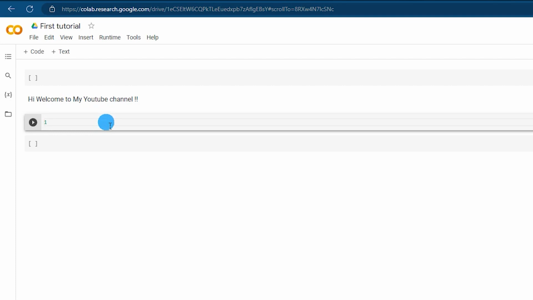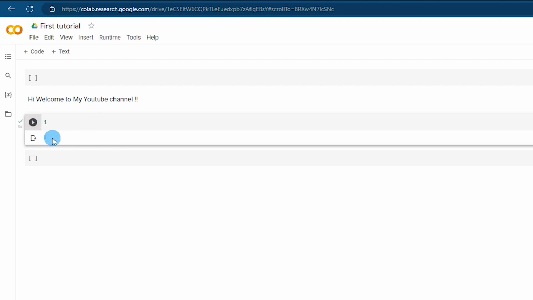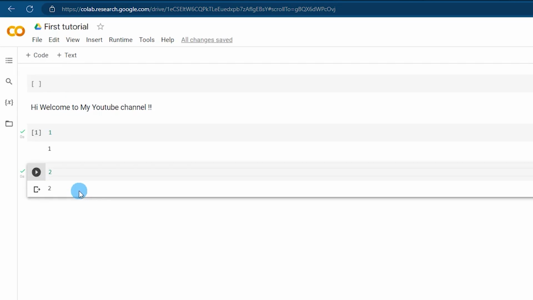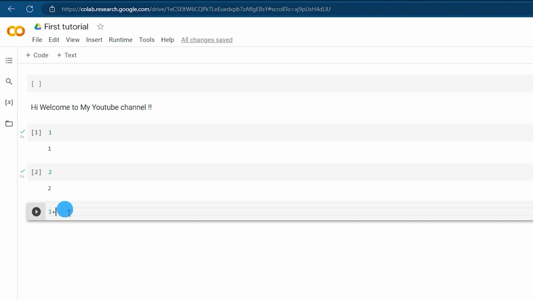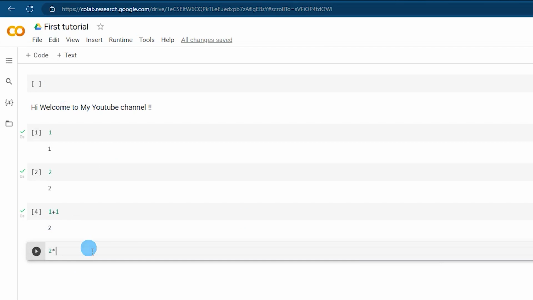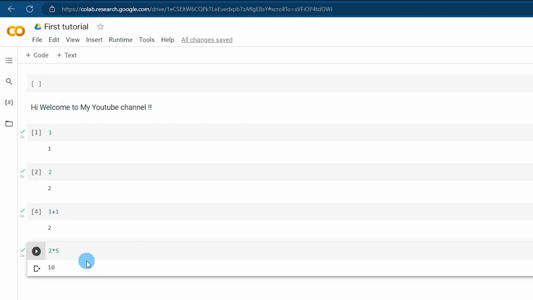If I type in 1 and click on this particular play button over here, it will run this piece of code and return the output of this particular cell. If I write 2 over here and run, this will return 2. Now I can add a new cell by clicking on this plus code, and I can type in 1 plus 1 and run this code. This will return that the calculation 1 plus 1 is 2. I can also do some multiplication, 2 multiplied by 5, and run this piece of code. This will return me 10.